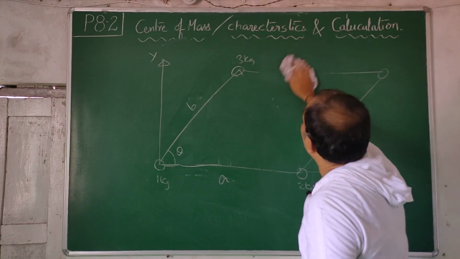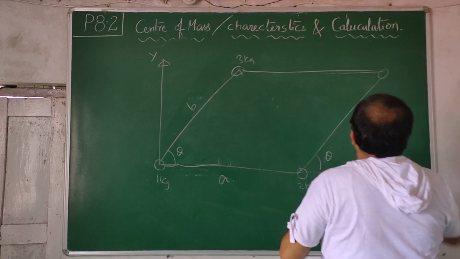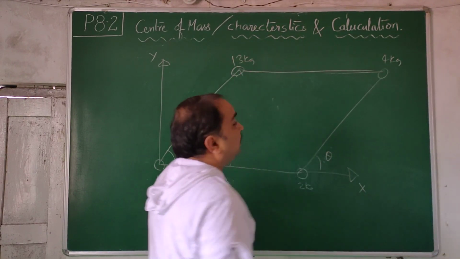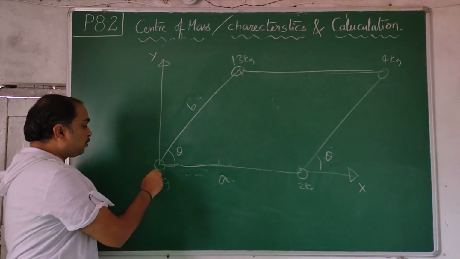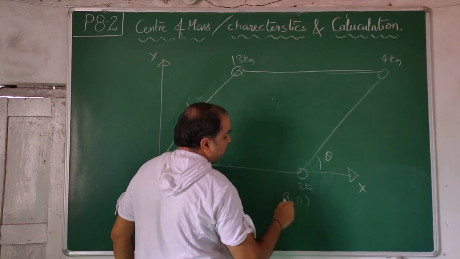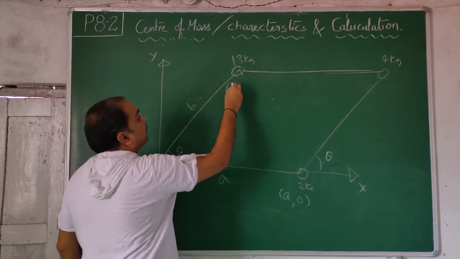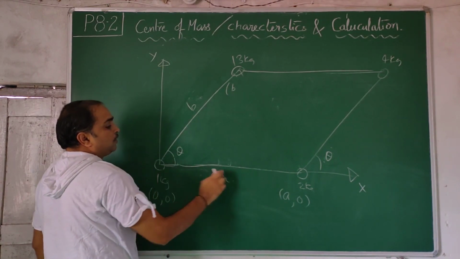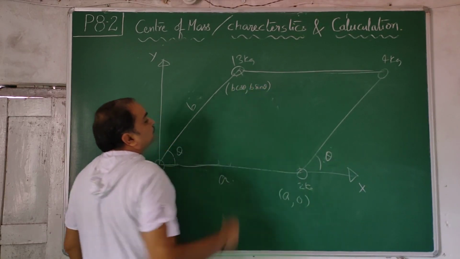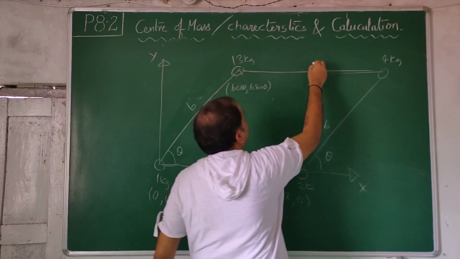Now how do we do this problem and find the center of mass for a parallelogram? The masses are 1 kg, 2 kg, 3 kg, or 4 kg, or you take 13 kg. It doesn't matter what mass you take. So this coordinate is 0, 0. You have to travel this distance A, so A, 0. This one comes out to be B, at angle theta. Cos is the x component, so B cos theta, comma B sin theta. This is B, and this is A.